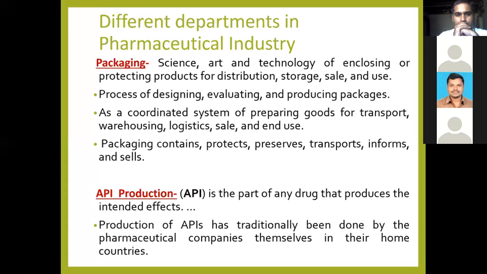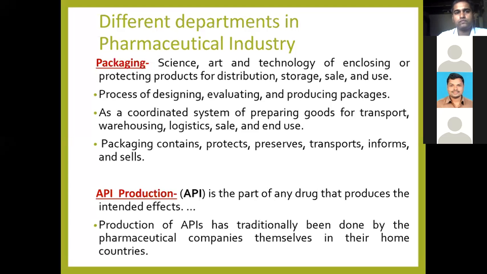Then the next department is API production. API is a very important part of a dosage form or formulation. It produces the intended effect. In API production, active pharmaceutical ingredients are produced in large quantity with different reactions. Traditionally this has been done by pharmaceutical companies themselves in their home countries, or where some API is not available, they produce it in their own industry.